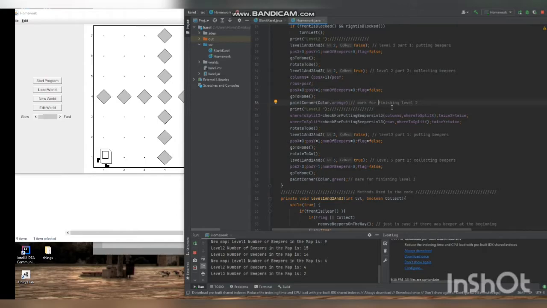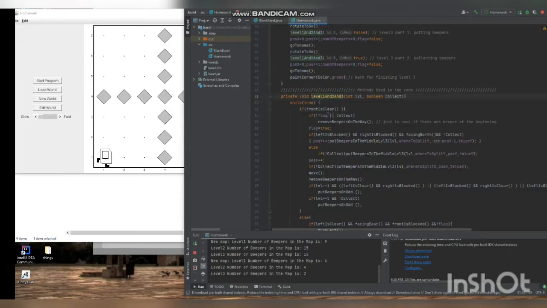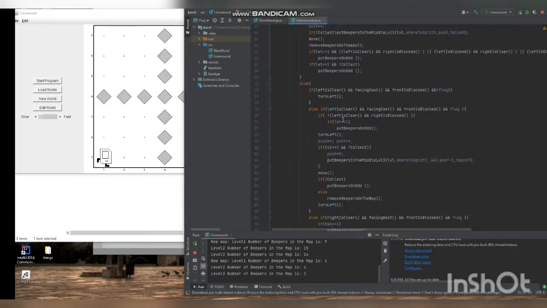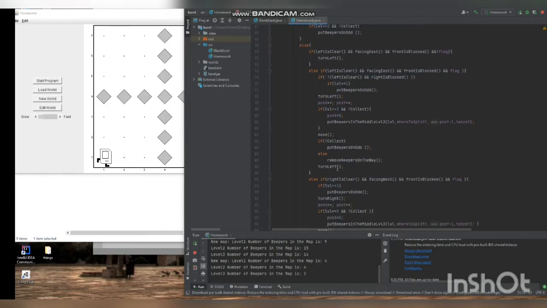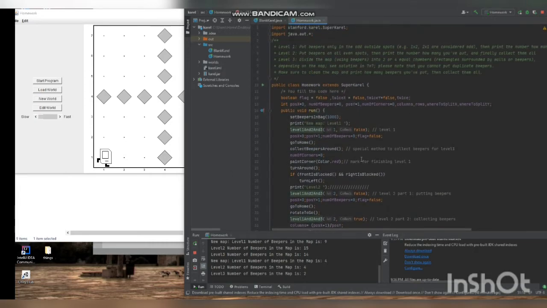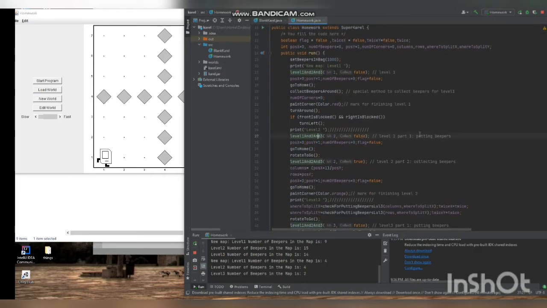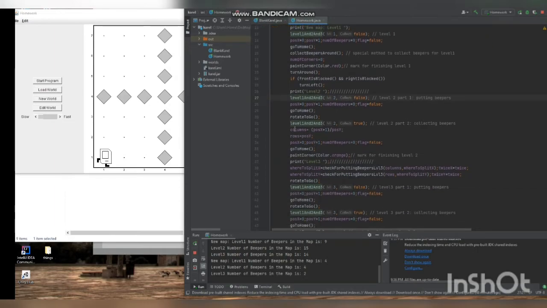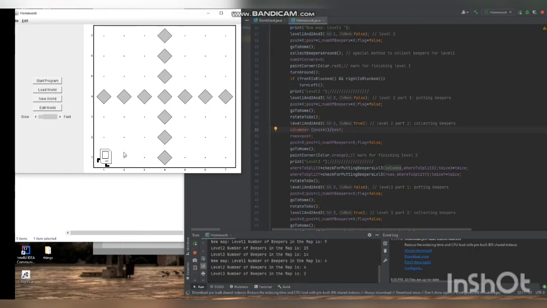after rotating it will again call the same method, but this time collect will be true. So here, if collect is true, it will remove the papers on the way. And the same here, collect papers at the end of the row. And then after collecting papers, now starting preparing for level 3, to check the number of columns depending on the position X that Carl has moved.